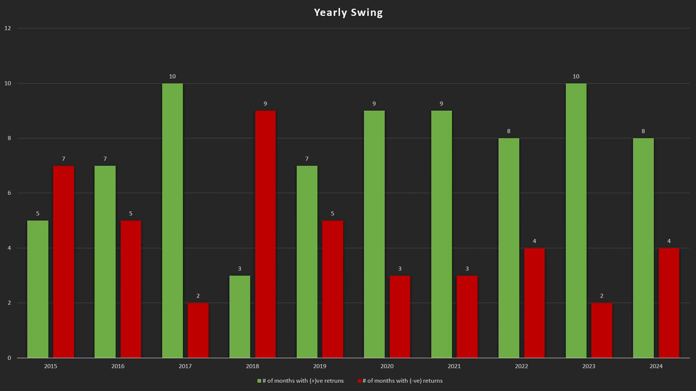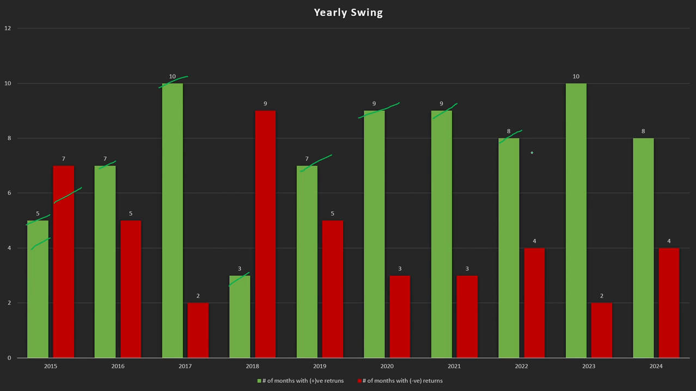Let's move on to the next graph, which is the yearly swing graph. In this graph, these green bars show the number of months with positive returns, whereas these red bars show the number of months with negative returns. So in 2015, only 5 months gave positive returns. In 2016, 7 gave positive returns. 2017 seems to be a very good year for this sector, and 10 months out of 12 gave positive returns. In 2018, only 3 gave positive returns. In 2019, 7 positive. Then came 2020 and 2021. In both of these years, 9 out of 12 months gave positive returns in this sector.